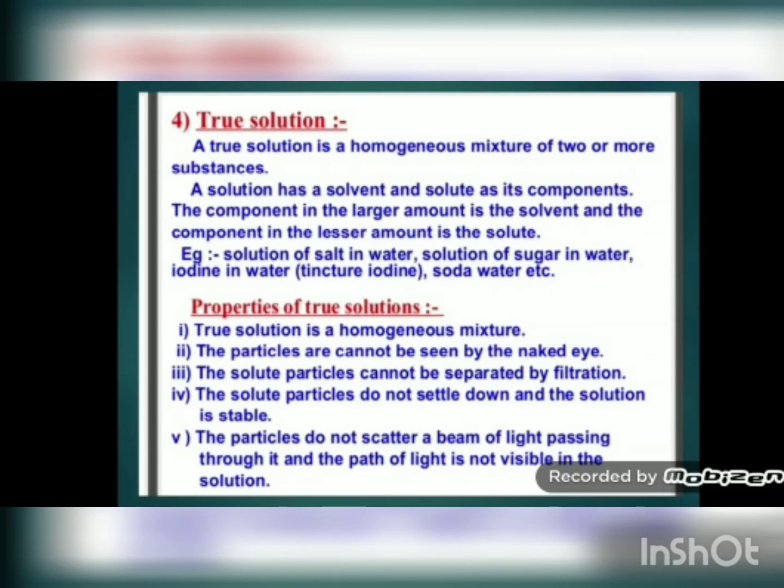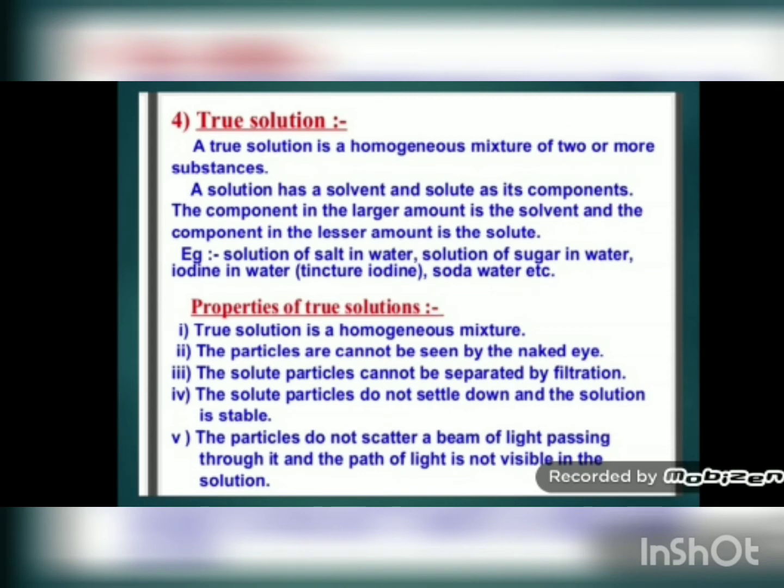It means that two substances completely or uniformly mix with each other. A solution has a solvent and solute. A true solution has a solvent. Solvent is mostly liquid and solute is solid as its components. Actually, solvent is present in more quantity and solute is present in less quantity. The component in the larger amount is solvent and the component in the lesser amount is solute.